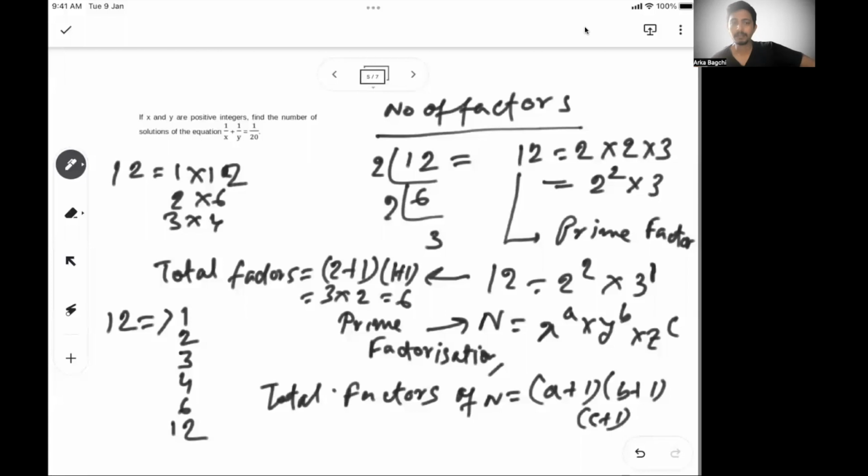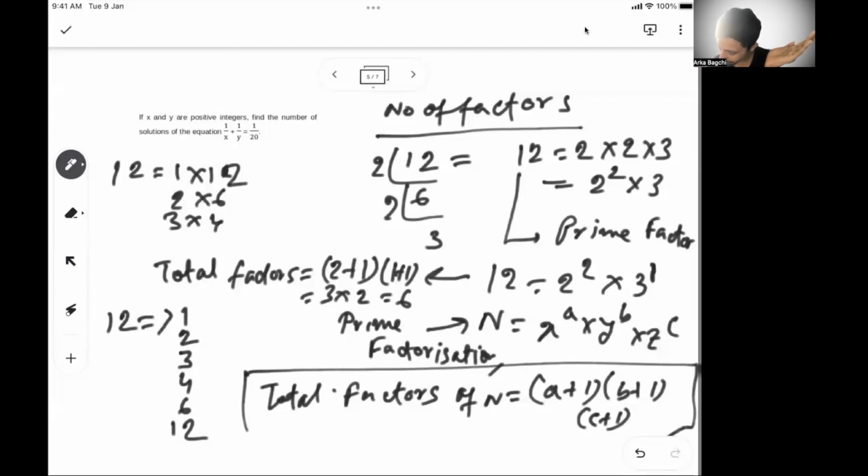Understand this concept very well, and then we will solve the problem. So first we understand how to find the number of total factors. To find the number of total factors, you first have to do a prime factorization of a number. Once you do that, take the exponents, add 1 to each of them and multiply.